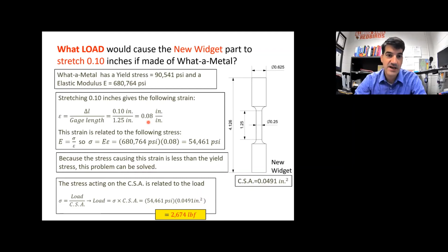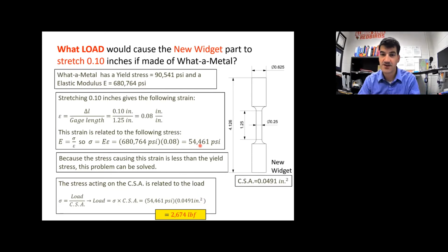All right, so next we can use the relationship that is the elastic modulus that it gives us between the stress and the strain. Now we know the elastic modulus from up here. We know the strain, we just calculated it. So now we can rearrange this equation to solve for the stress. So multiply the strain times both sides and you get stress equals elastic modulus times the strain. We know both of these. So plug in for elastic modulus, plug in for the strain, and you get the stress equals 54,461 psi.